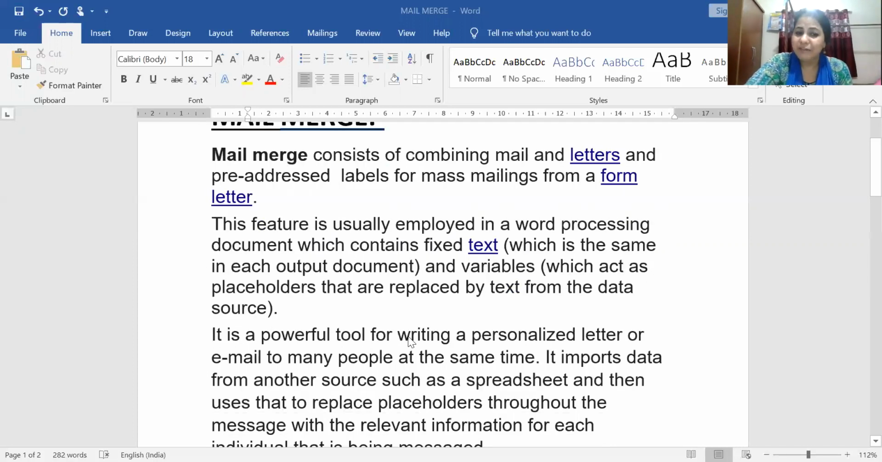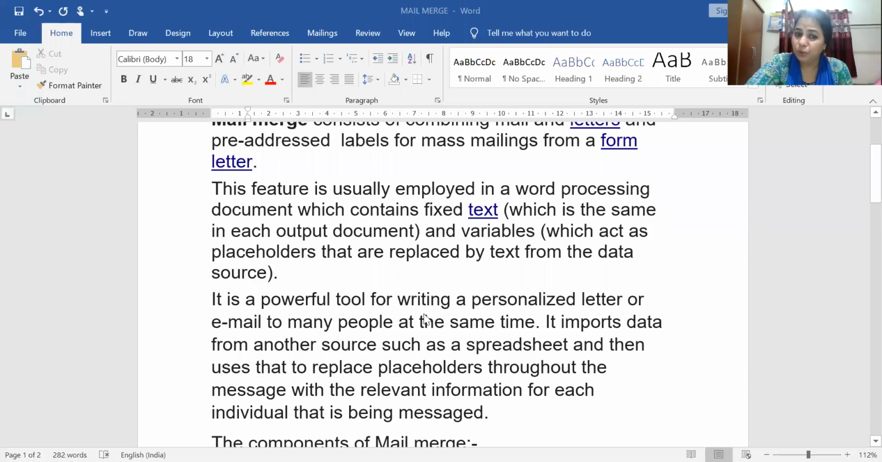So this is a powerful tool. Mail merge is a powerful tool for writing a personalized letter, meaning for my personal use, or email to many people, which will be used in the office. Personalized letter means, suppose I want to invite a person to my birthday party, or wish a person a happy new year. That is my personalized letter. And in the office, to recover a loan, or to give certain information to so many people, that will be through email. That is possible with the help of mail merge.